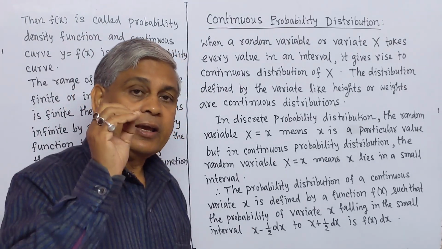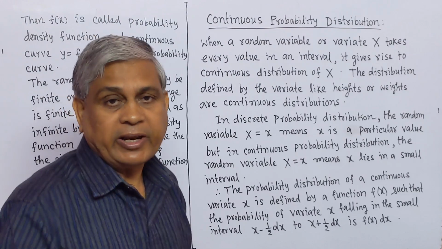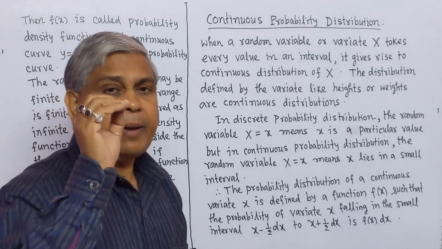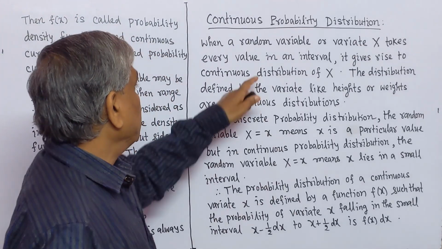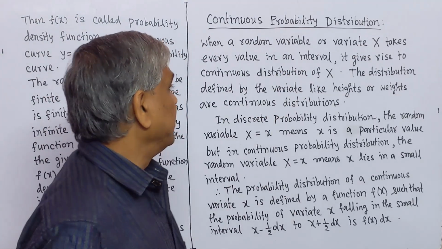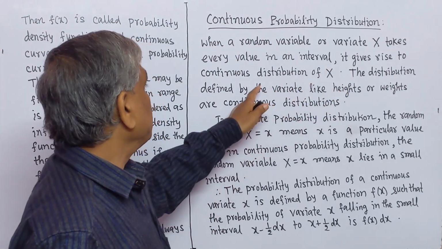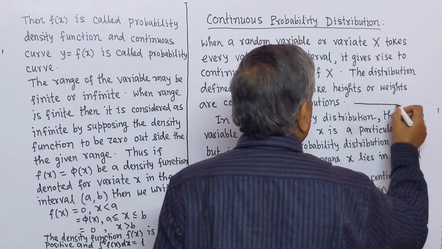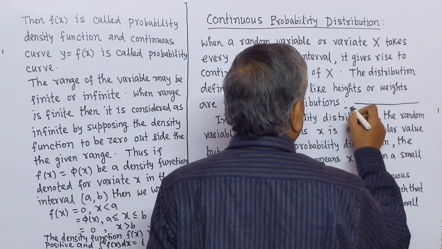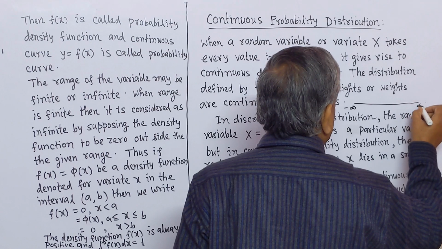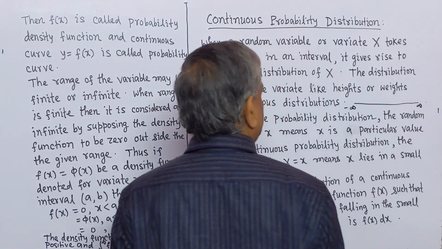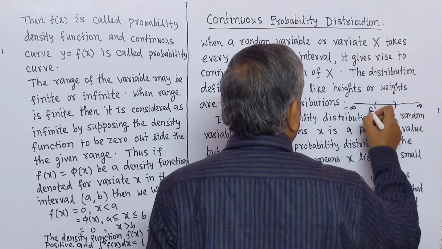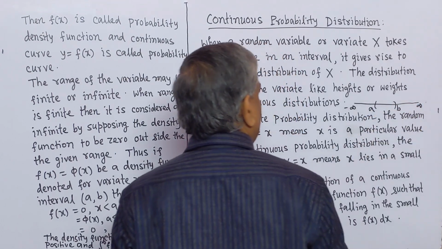When a random variable or variate capital X takes every value in an interval, it gives rise to continuous distribution of X. This is the real line, minus infinity here, plus infinity, and a b an interval.